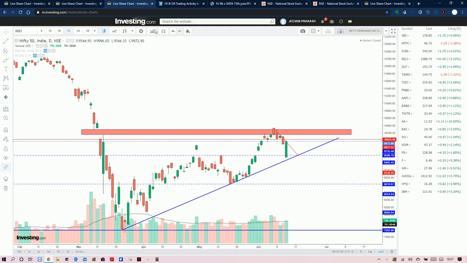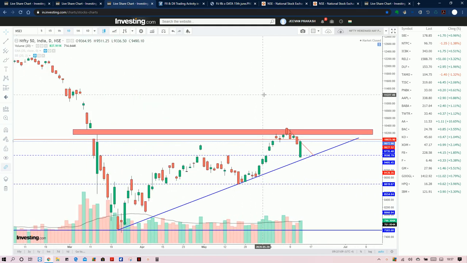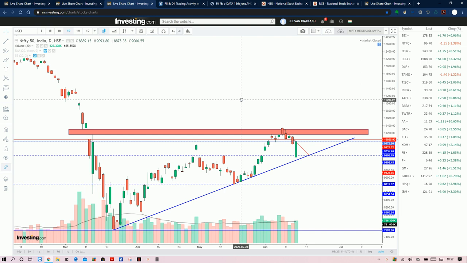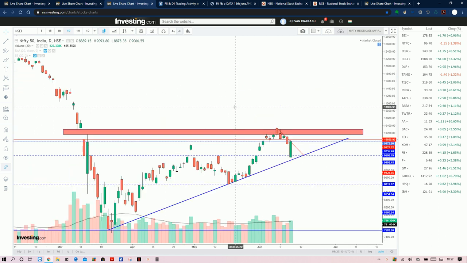So now we move on to the next setup, that is the price action. In this price action we need to look at a very important thing. It took support around this level which we already discussed, that is 9,598, so the 9,600 level is acting as a strong support here. That is the reason even after a fall it could not go below that; it is getting support near that zone and went up.